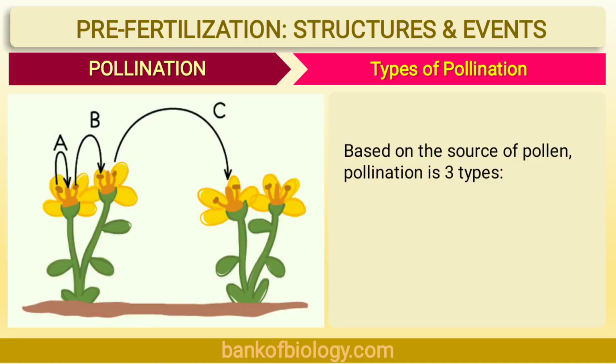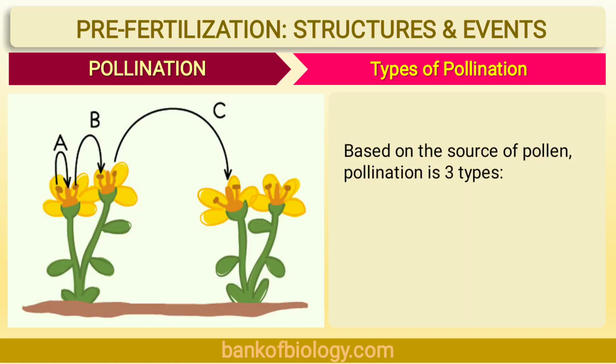Pollination is of two types, self-pollination and cross-pollination. Self-pollination is a type of pollination which occurs in a single flower or two flowers on a single plant. It results in inbreeding or selfing. While cross-pollination is the transfer of pollen grains from the anther of one flower to the stigma of another flower of different plants but of the same species.